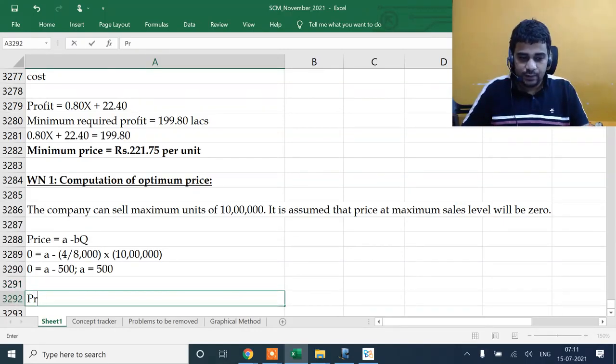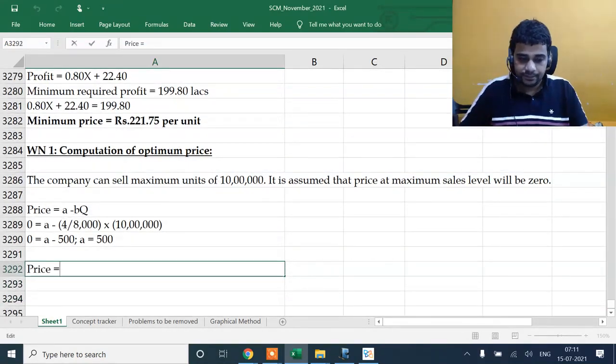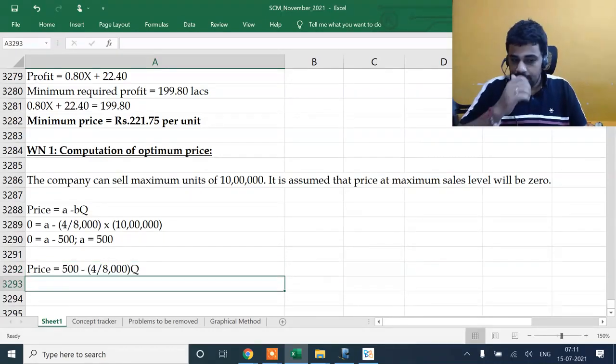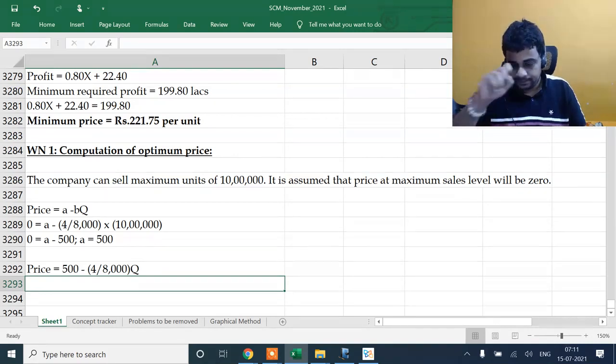So my price equation is 500 minus 4 by 8000 Q. Price equation is A minus BQ, where A is 500 and B is 4 by 8000.